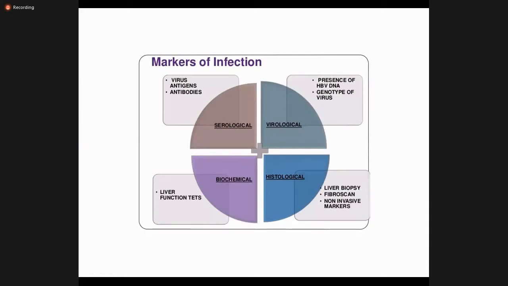Now coming to the markers of infection, after I have discussed the structure, epidemiology, then clinical presentation, acute versus chronic.